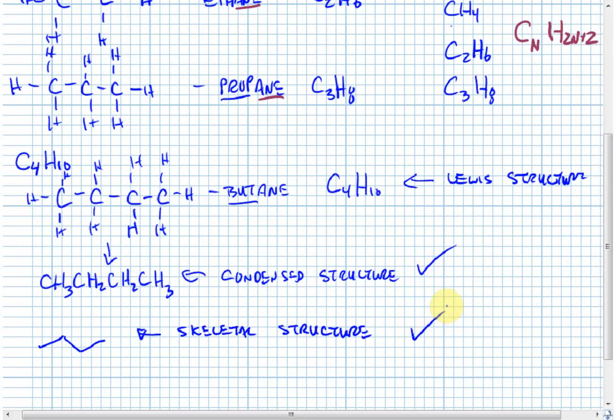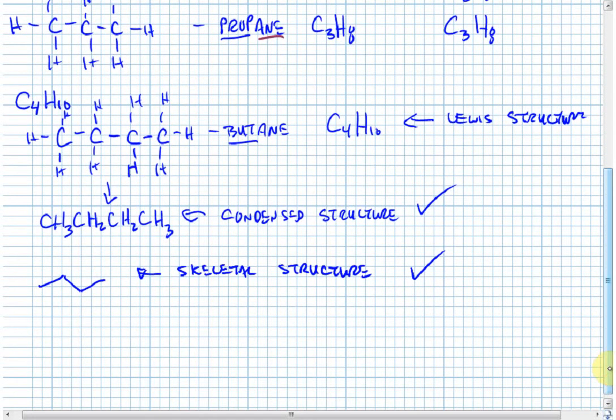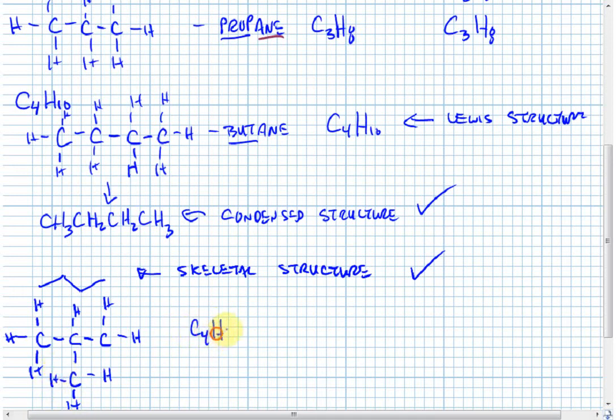Now, something interesting happens once we get up to 4 carbons. There is another way of putting the 4 carbon atoms and 10 hydrogen atoms together. Perhaps you figured this out already. Instead of putting 4 carbons in a row, I can put 3 carbons in a row, and then branching off the middle carbon, I can put the 4th carbon. If we fill in all the hydrogen slots, there is our total Lewis structure. And if we count up all the carbons and hydrogens, notice that this structure has exactly the same formula. It is C4H10, but it has a different structure.